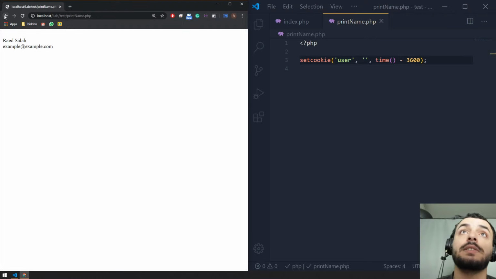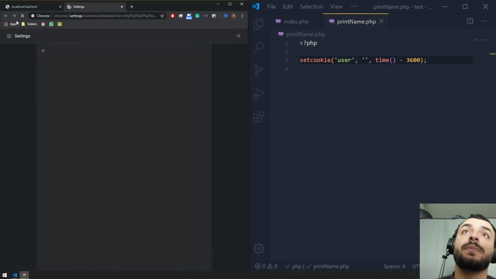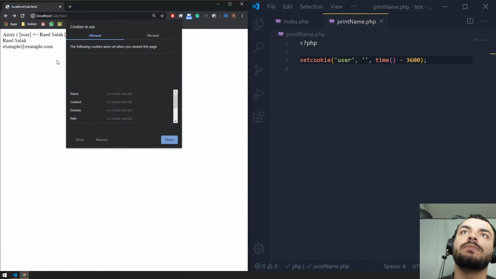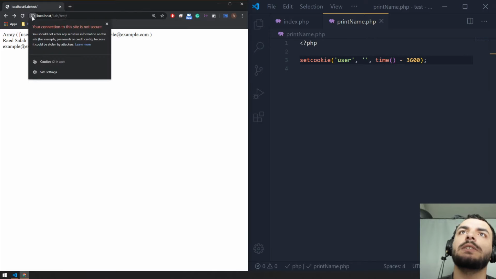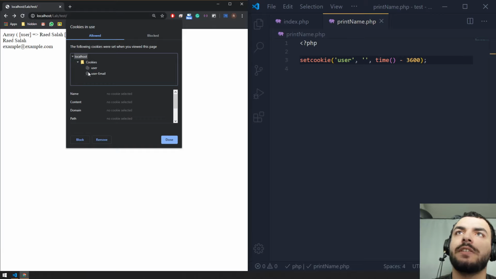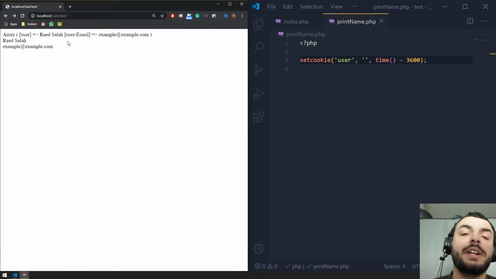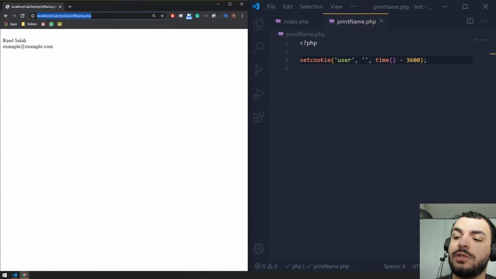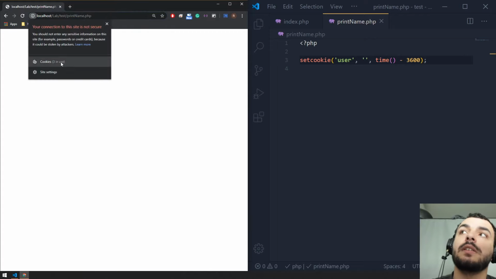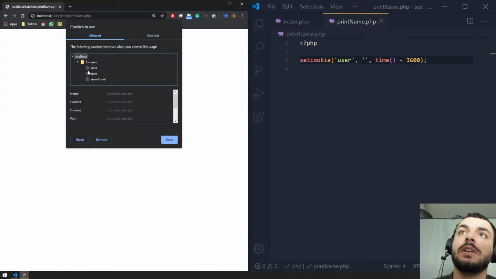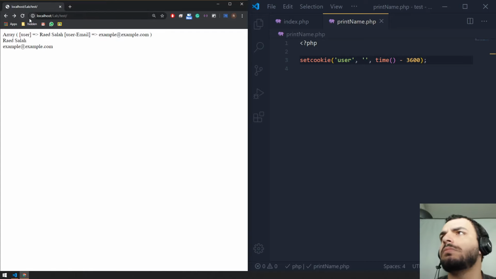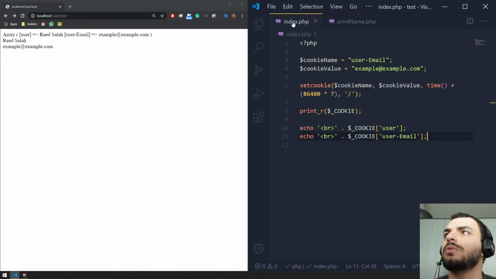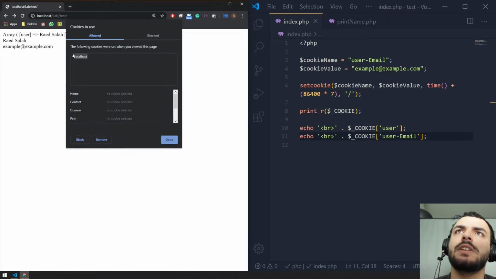Let's test this. So right now over here, what happened? Our cookies have been deleted automatically? No, they still exist. There was an error in the browser. So over here, our cookies exist. Once we go to the new page, enter. We check. If you check over here, user should be expired. Now, once we go back, we refresh our page. This is supposed to work. What is the issue? What's the difference in the name? This is not even possible.